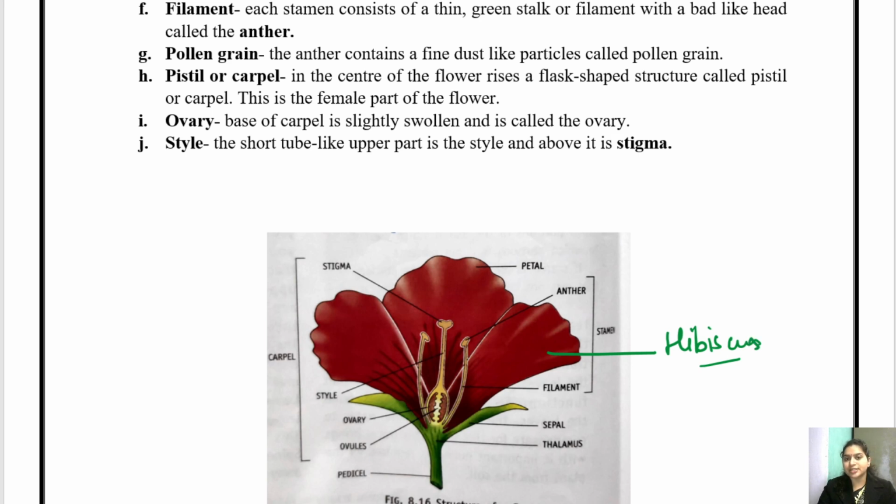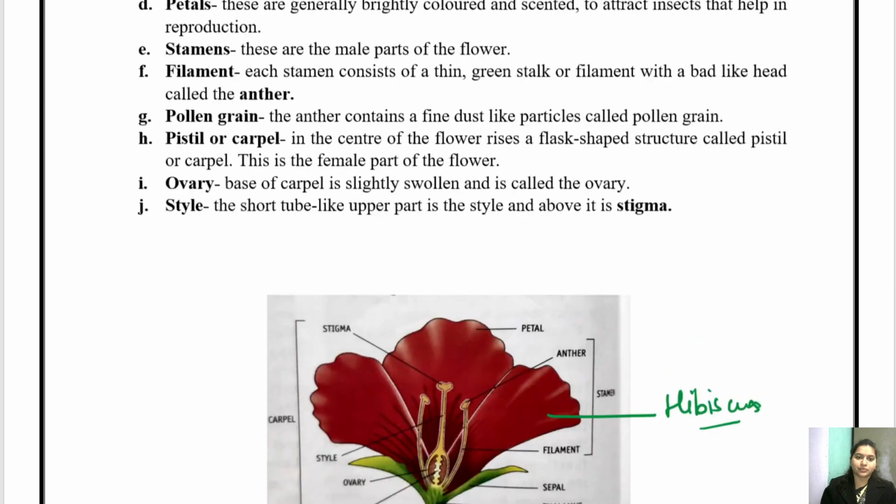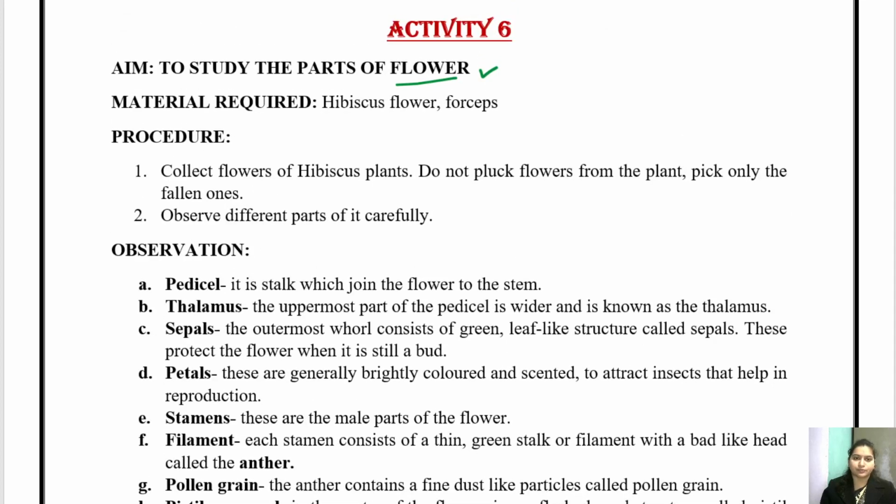While I was teaching you this chapter, I showed you the hibiscus flower also. You can also find it in your garden if it is there. It is easily accessible. You can get it from anywhere. So this is the hibiscus flower and we need a forceps. What is forceps? Forceps is a tongs-like instrument to catch the different parts of the flowers.